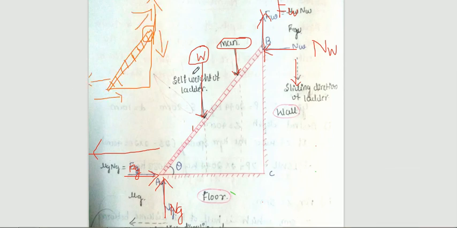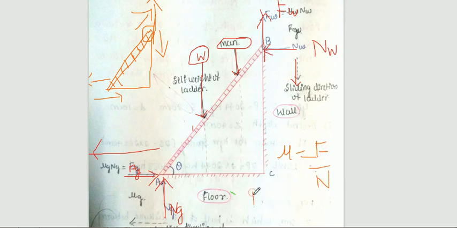So okay, this is regarding the ladder and how we are going to write the number of forces acting on a ladder. And one more thing I will explain here. We know that mu is nothing but the coefficient of friction, and it is represented by F divided by N. F by N is the coefficient of friction.